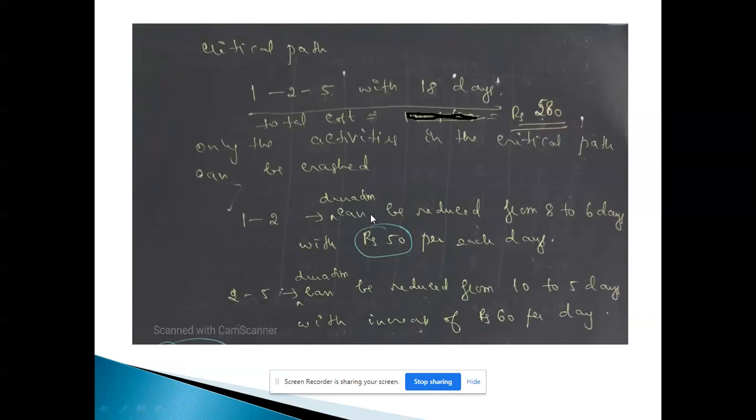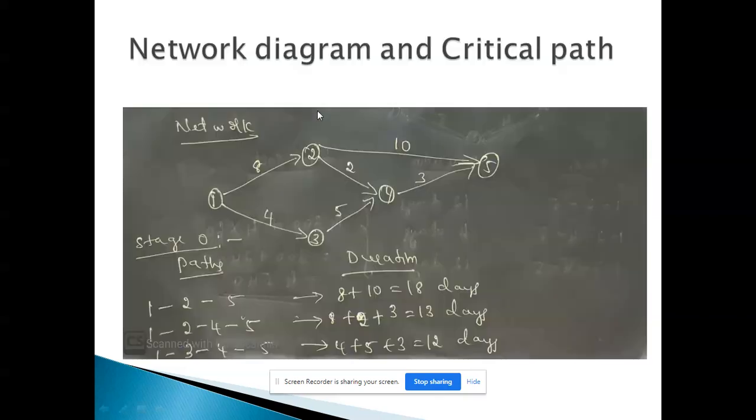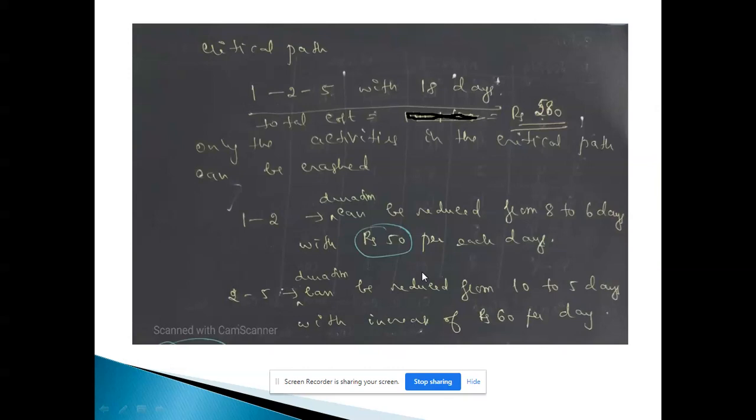Now we have the critical path 1 to 2, 2 to 5. Because the normal duration for the activities 1 to 2, 2 to 5 is more, this will be your critical path. So the critical path is 1 to 2, 2 to 5, which is 18 days.